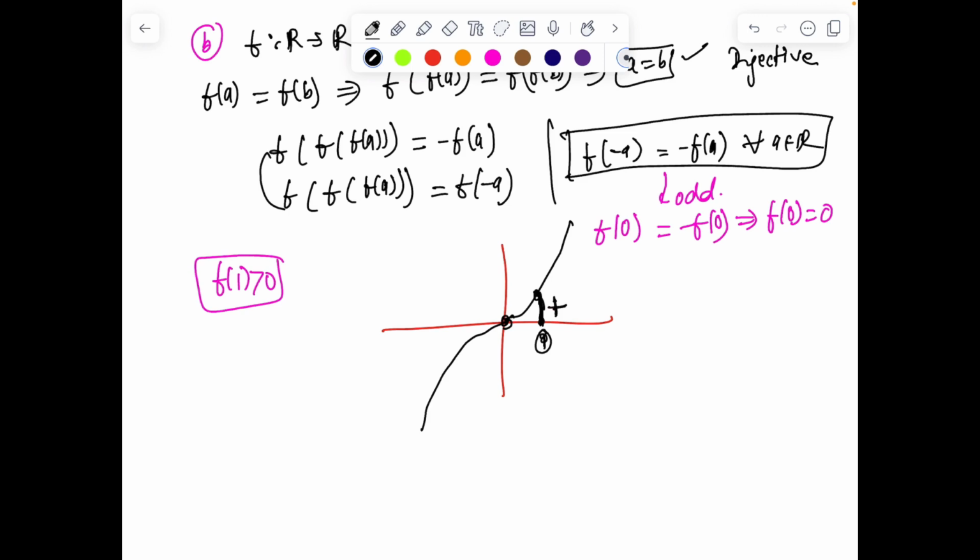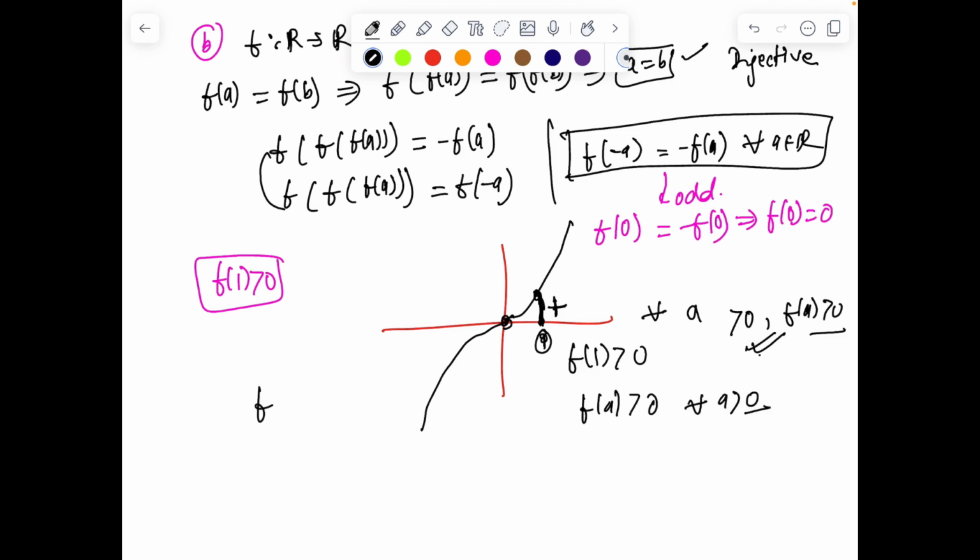Suppose there is some a for which f of a is less than 0. This combined with the intermediate value theorem would imply the existence of b greater than 0 for which f of b is equal to 0. That is clearly not possible because the function is injective, and we already know that f of 0 is 0, so it cannot take the value 0 at any other point.